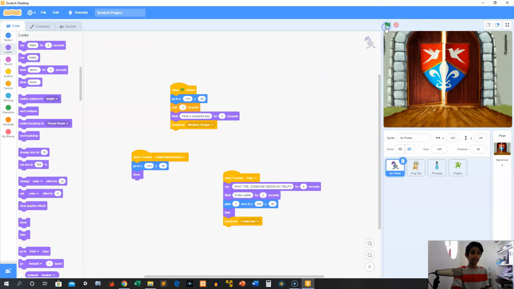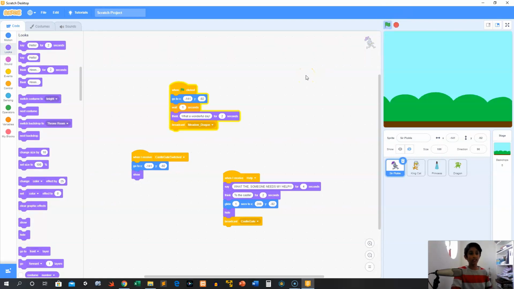Alright, ready? It's in the meadow. And oh no, Sir Pickle never showed, which is why we need to actually make sure he shows properly. So we're going to go there and then do that. Ready?